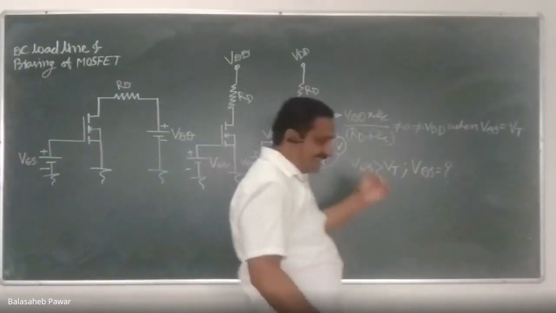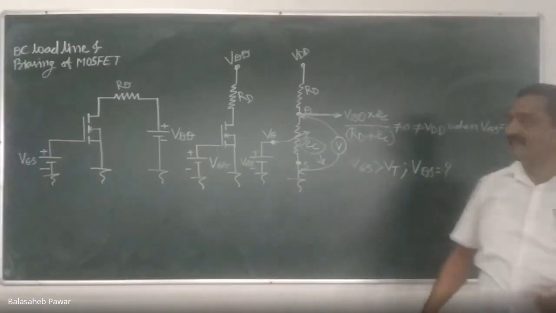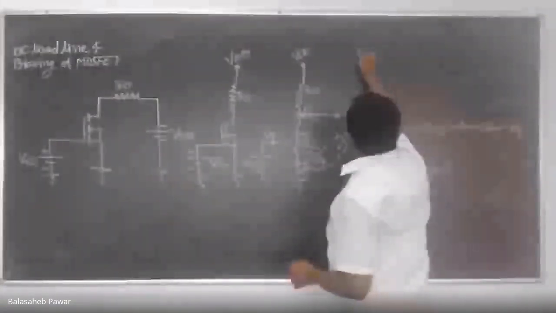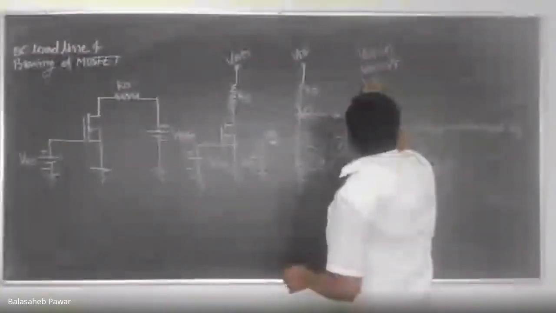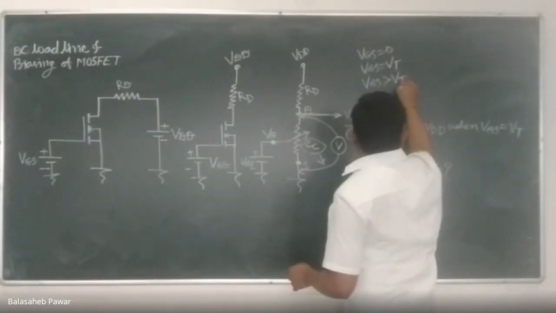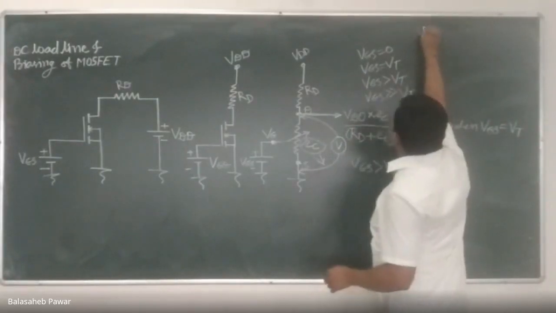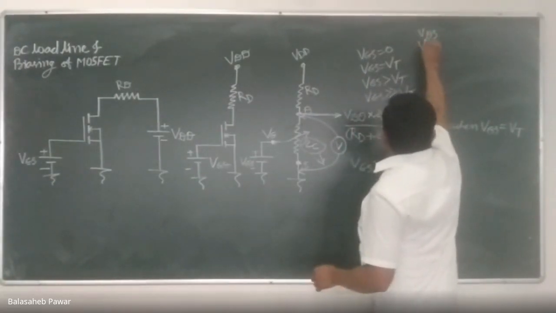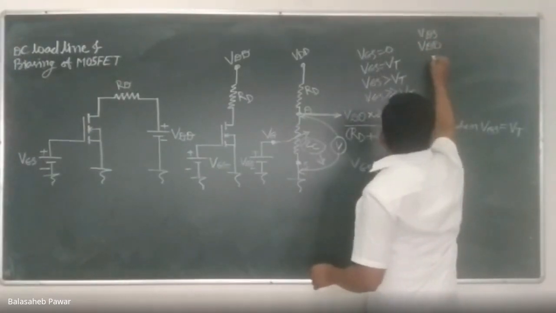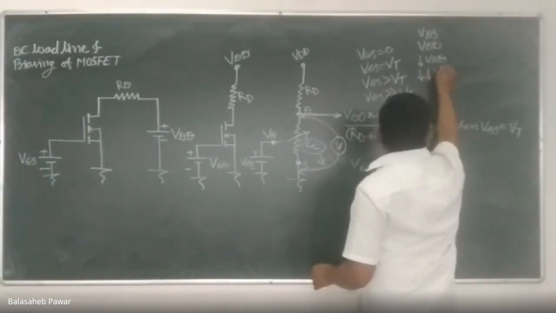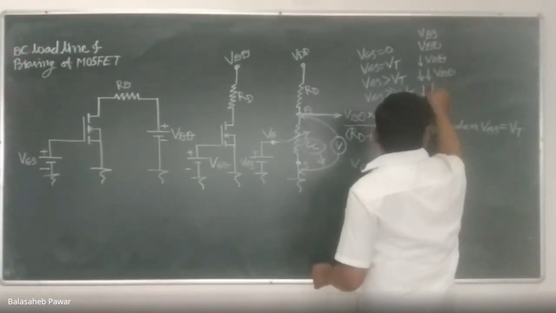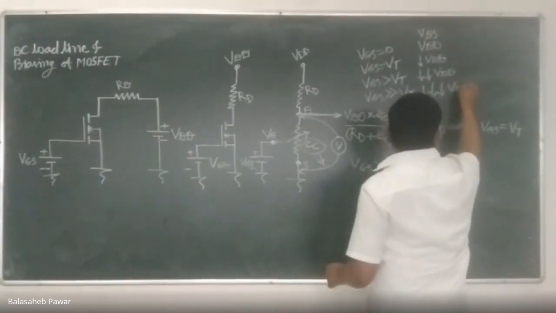It will get decreased below VDD, right now. Say, when VGS is equal to 0, when VGS is equal to VT, when VGS is somewhat greater than VT, and when VGS is very much larger than VT, what will be the effect on VDS? In the first case, VDS will be equal to VDD, then it will be somewhat less than VDD. Again, in this case, it will be even less than VDD, and in this case, again, VDS will drop more compared to VDD.